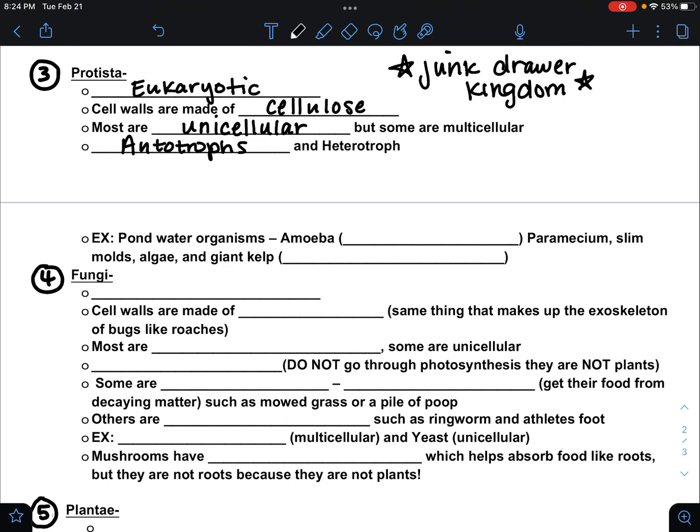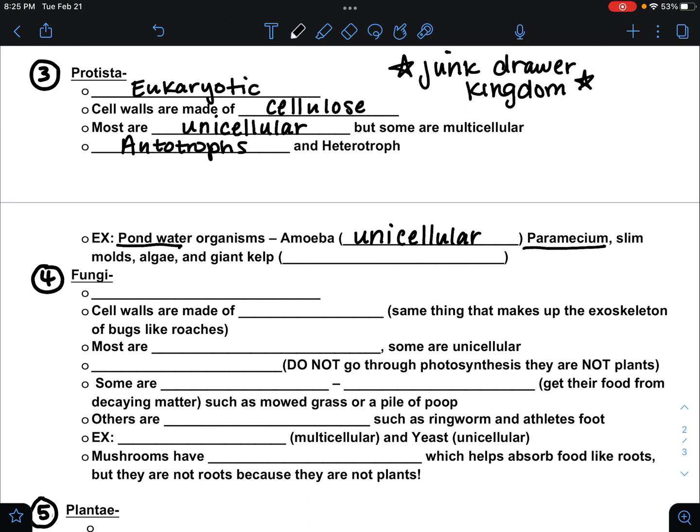What that means is that there are organisms in Protista that are going to be animal-like or plant-like, but they will be neither. It may seem animal-like, but it's not an animal, and it may seem plant-like, but it's not a plant. These are protists. These are typically found in pond water, and some examples are going to include amoeba. An amoeba is a unicellular protist.